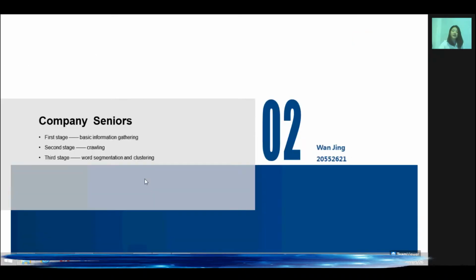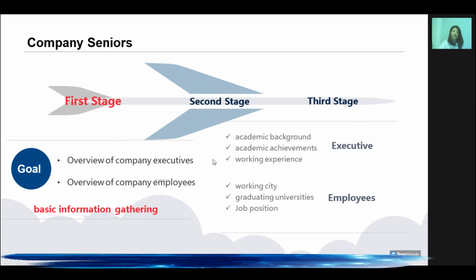Let's start with company seniors. I divide my progress into 3 stages. The first stage is basic information gathering, the second stage is crawling, and the third stage is word segmentation and clustering. Let's first look at the first stage.